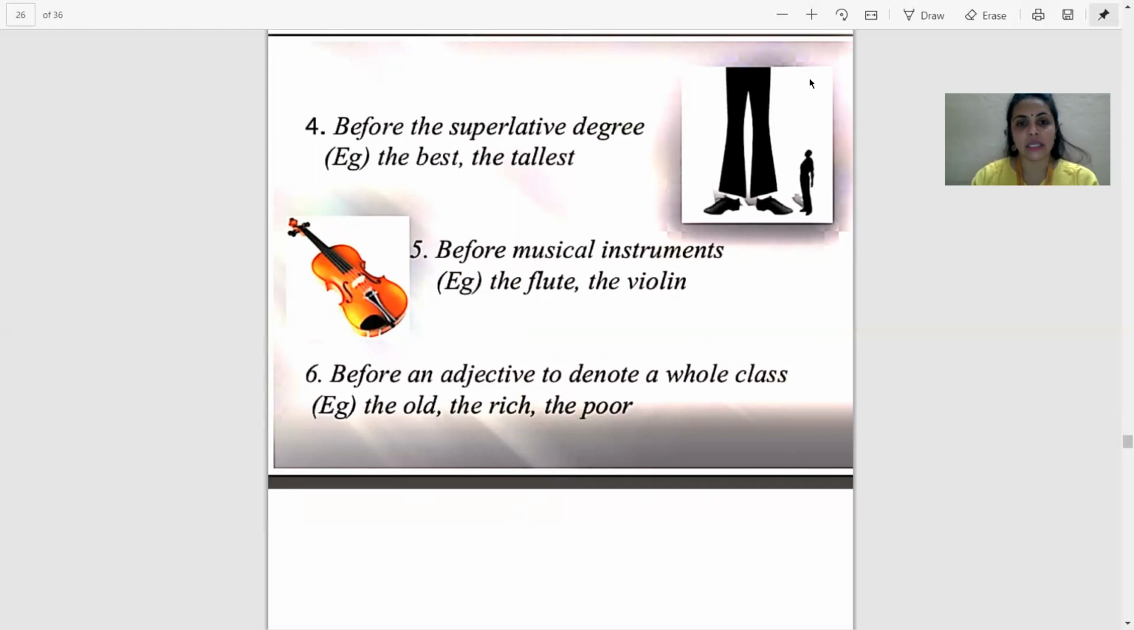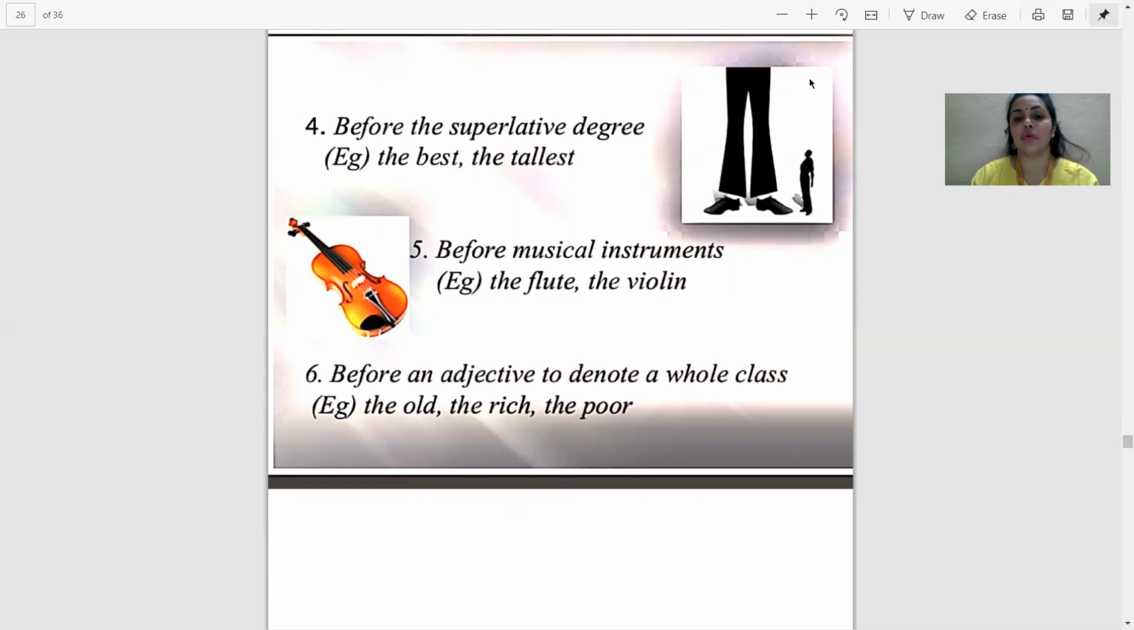Clear? Is that clear? Now, fifth one, before the musical instruments. For example, the flute, the violin, the guitar. Clear?